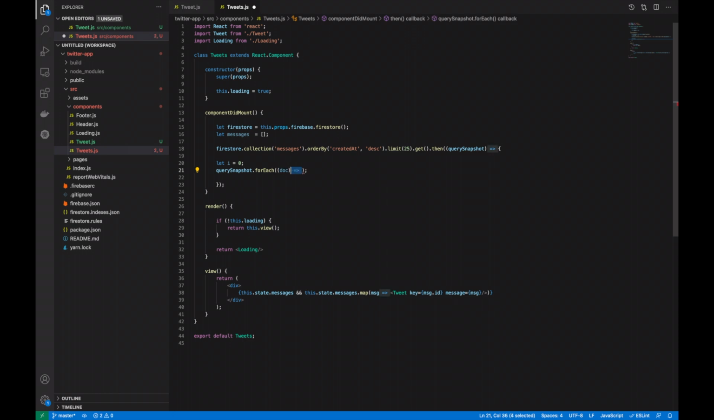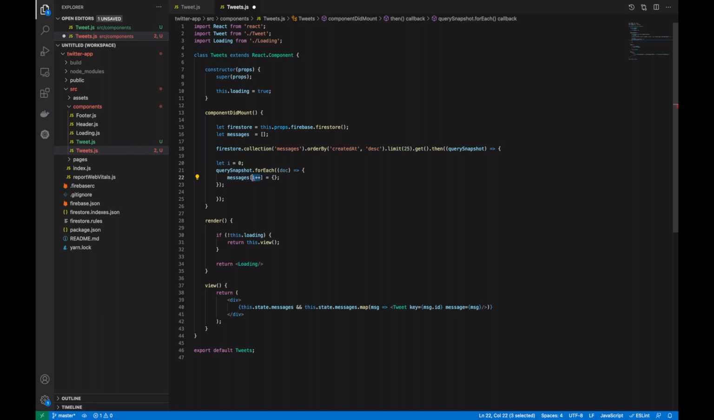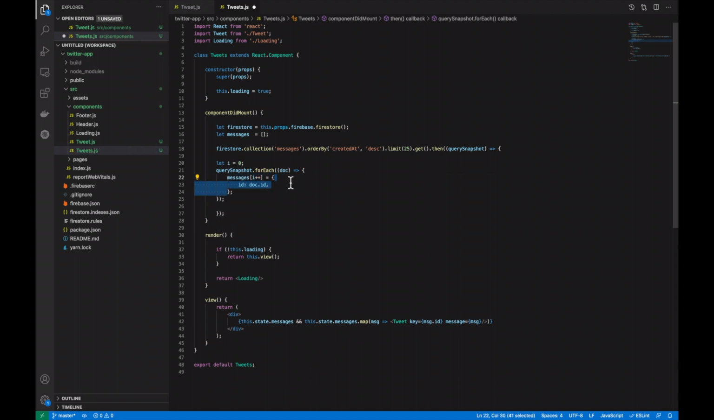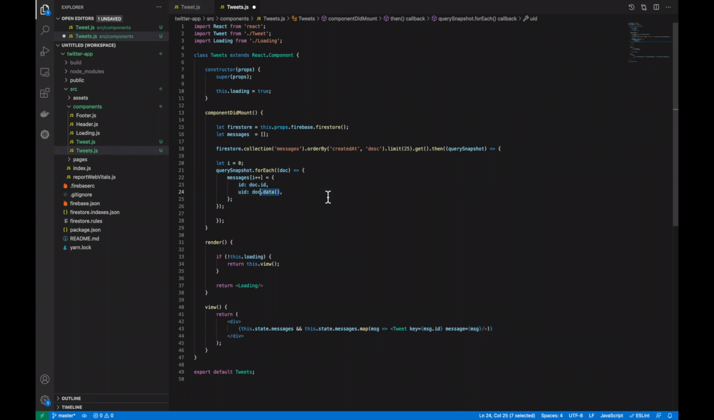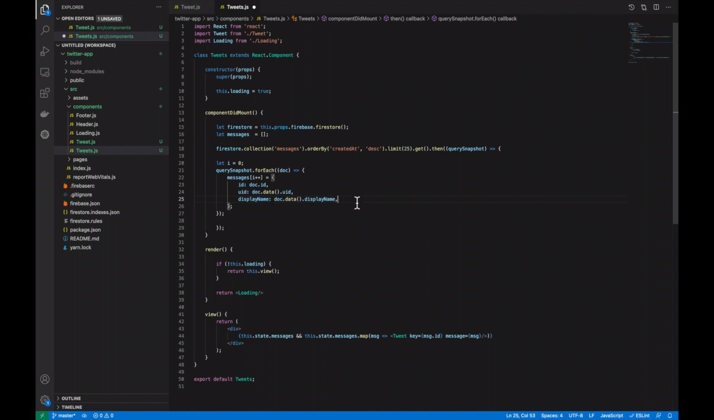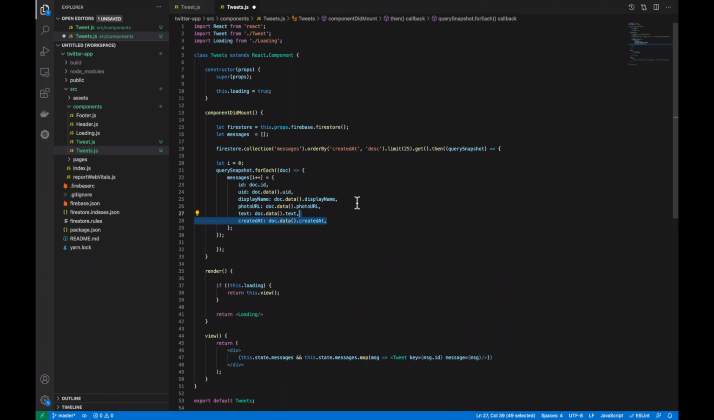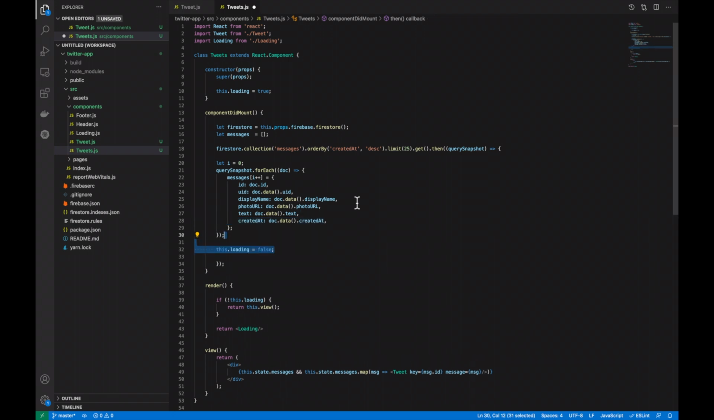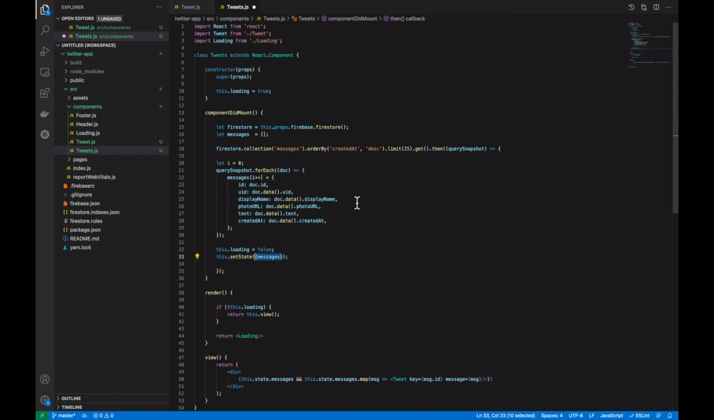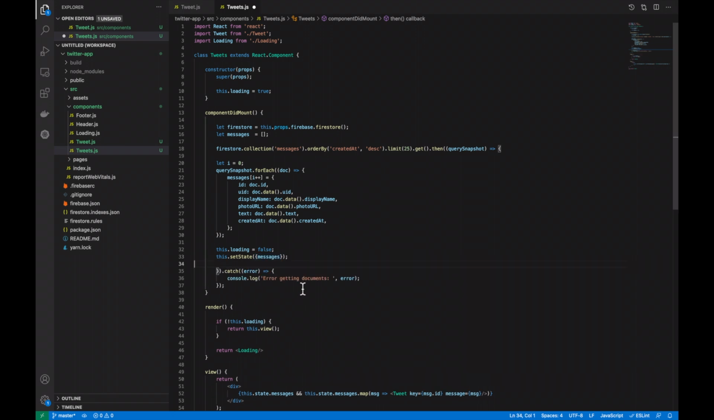We're going to organize that into the messages array that we've created at the top, and we're going to extract out the doc ID and put it into the ID, the doc data.uid, put it into the UID, same for the display name, same for the photo URL, text, and created at. Finally, set the loading as false and update the state with the messages array that we've just created. Finally, we just want to catch any errors we get and dump it into the console log. You probably will need this, as this is a little bit fiddly, this code.